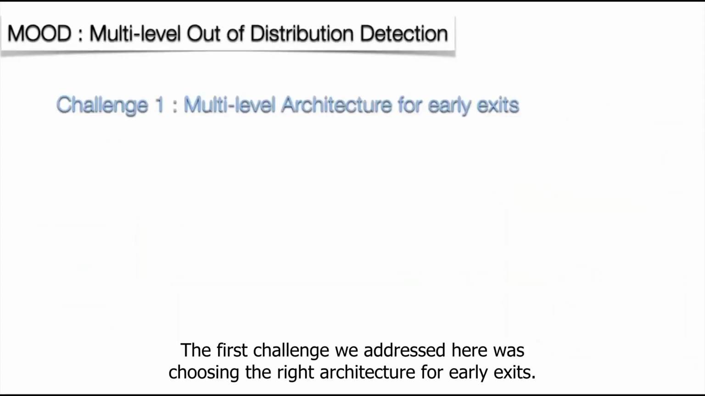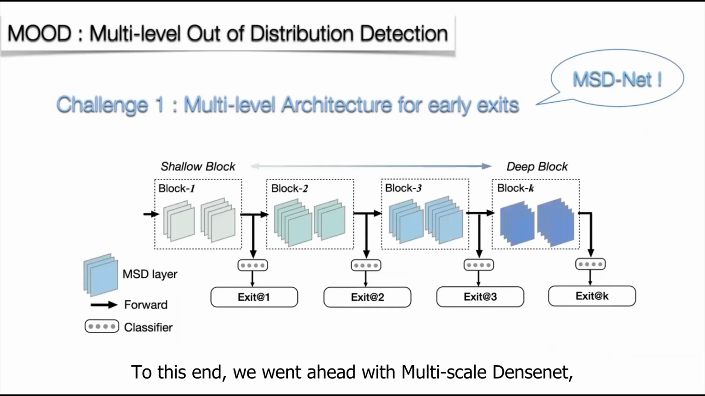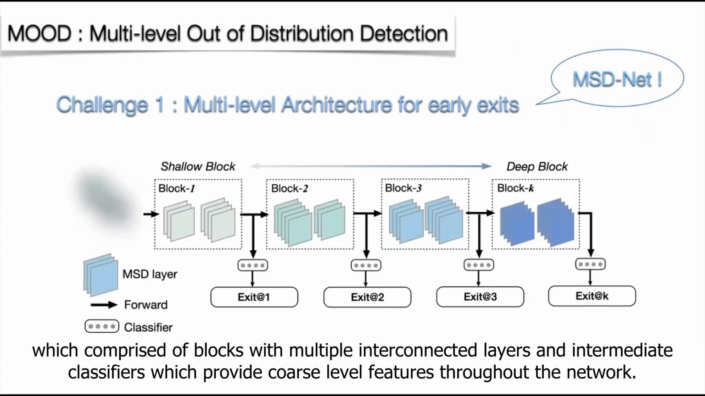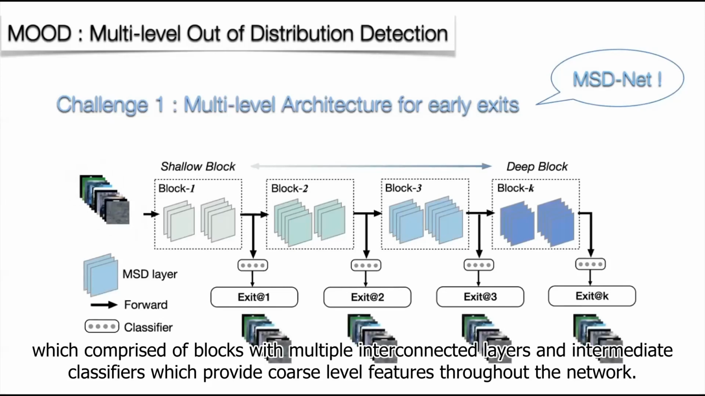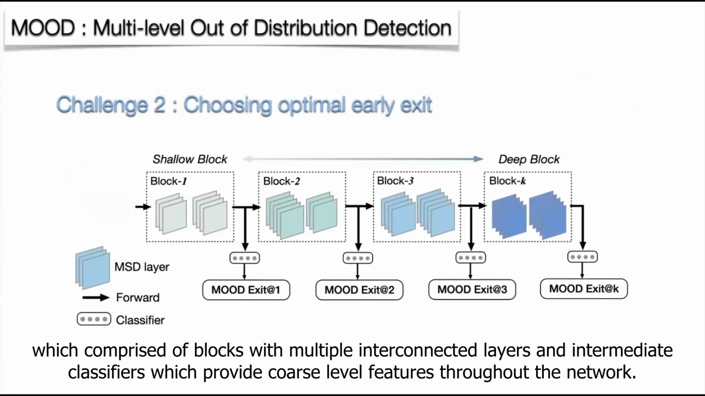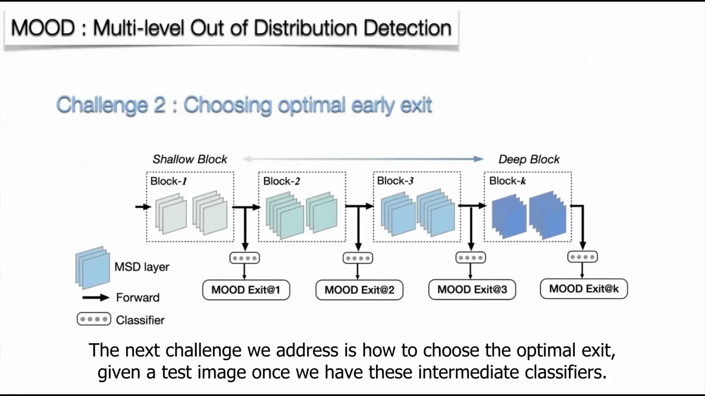The first challenge we addressed here was choosing the right architecture for early exits. To this end, we went ahead with multi-scale DenseNet, which comprises blocks with multiple interconnected layers and intermediate classifiers, which provide coarse-level features throughout the network. The next challenge we address is how to choose the optimal exit given a test image once we have these intermediate classifiers.